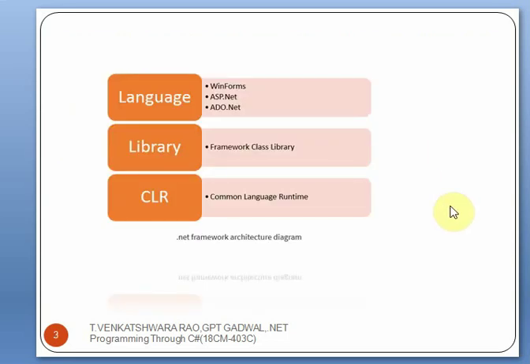So this is the .NET architecture. The bottom layer is the CLR, Common Language Runtime, and the second one is the library, also called the framework class library, and languages. These are the different languages: Windows Forms, ASP.NET and ADO.NET. So Windows Forms, as we discussed earlier, runs on the Windows operating system, whereas ASP.NET and ADO.NET are nothing but web-based programming languages.